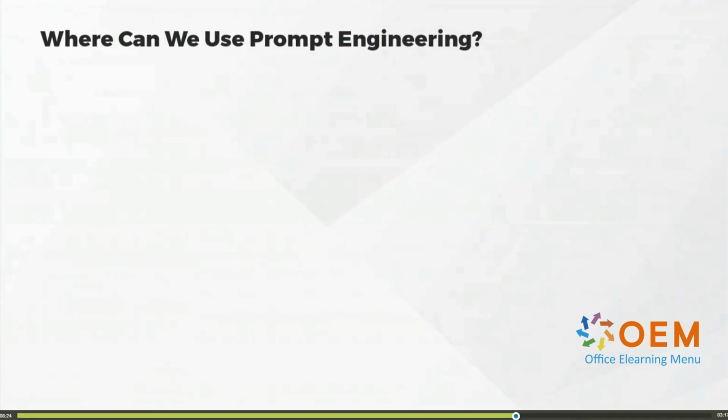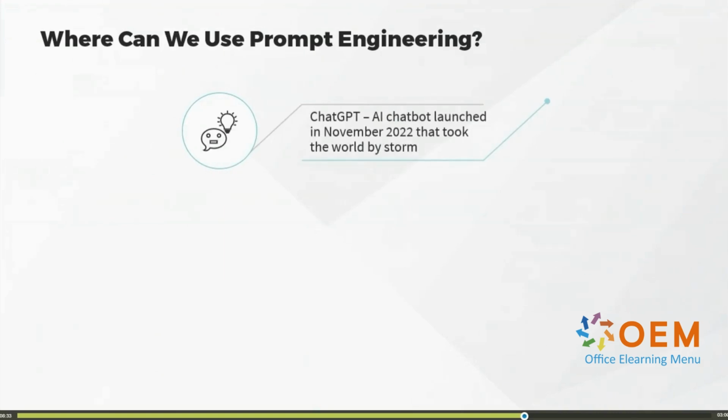Let's talk about where we'll be applying these prompt engineering techniques in this learning path. We'll be working with three different natural language models. We'll work with ChatGPT, the AI chatbot launched in November 2022 that took the world by storm. ChatGPT is an offering by OpenAI and it offers several versions of the GPT series of natural language models. We'll primarily work with the GPT model that OpenAI makes available freely, GPT 3.5.